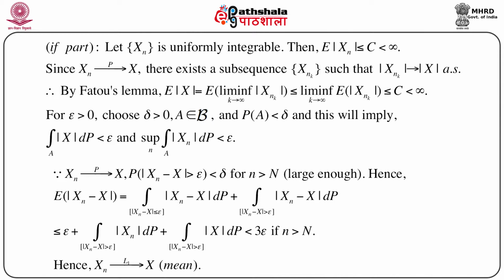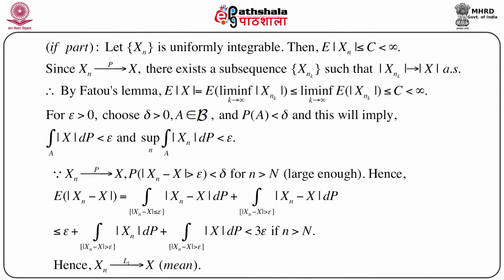So, since we assume xn is a sequence of uniformly integrable random variables, we can immediately have from the definition and from the subsequent results that expectation of |xn| is less than or equal to c, which is less than infinity. That means there exists some finite c such that expectation of |xn| is less than or equal to c. And remember, the right hand side c is independent of n. Again, it is given that xn converges to x in probability.